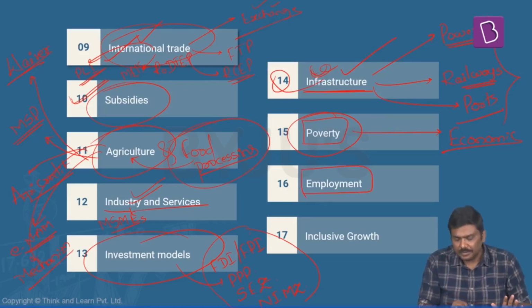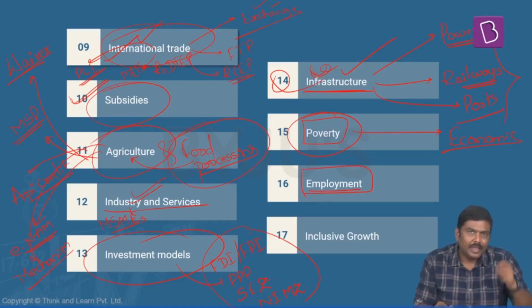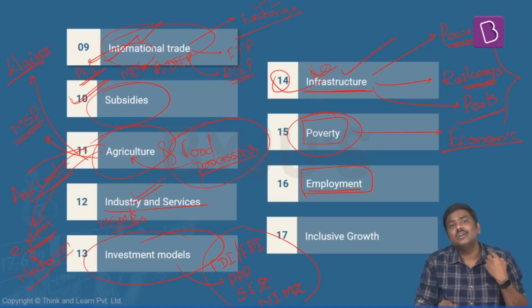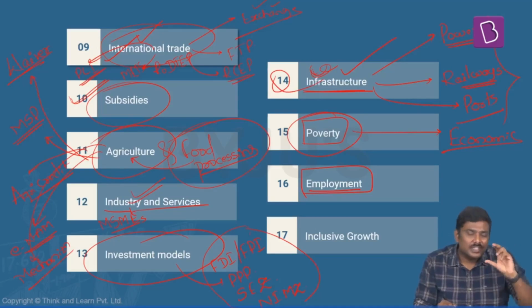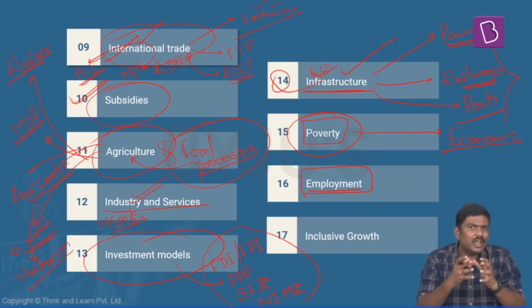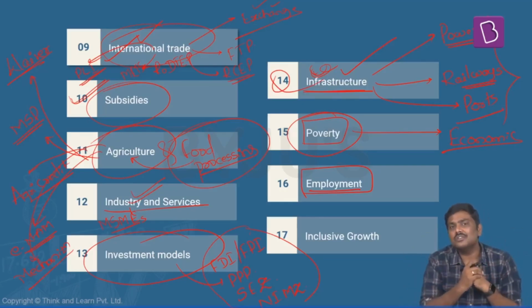Next one is employment, right? What is the basic idea of an employed person, unemployed person, labor force, workforce? What do you mean by demographic dividend? What has been the issue with respect to employment in India? Why do we say that in the last 1 decade India is experiencing a jobless growth? What reforms have been implemented? Where are we falling short with respect to these reforms?